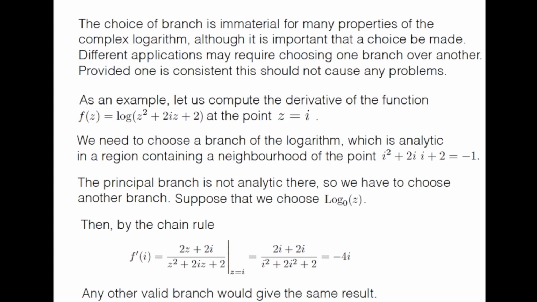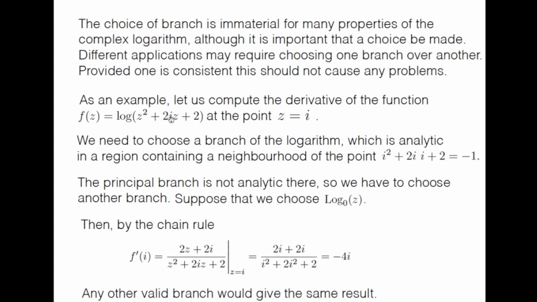Now you see that at z equal to i, this quantity in the parenthesis, what is this? This is i squared plus 2i times i plus 2, which is minus 1 plus minus 2 plus 2, so this is minus 1. So you have to essentially calculate this function at z equal to i. So this function is not analytic, right?